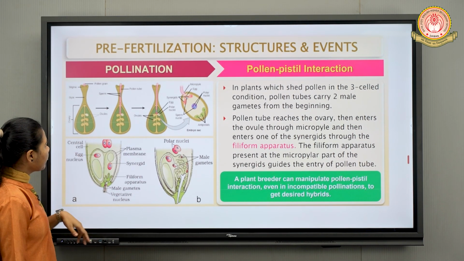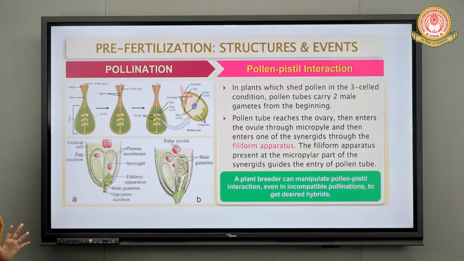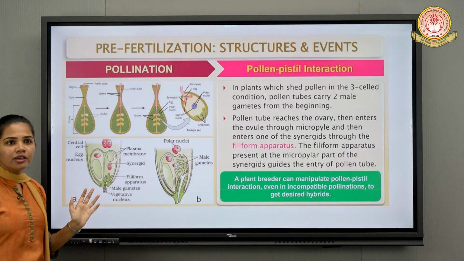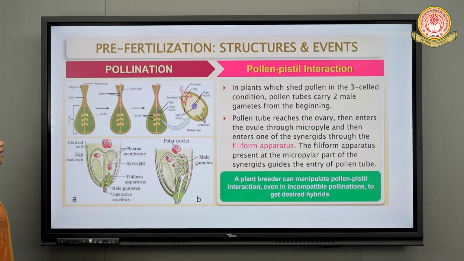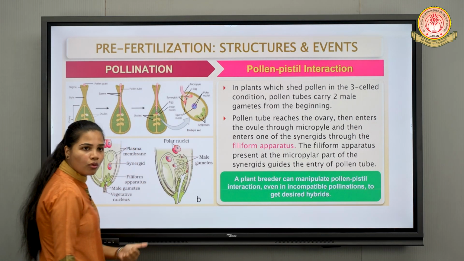In this diagram also you can observe, pollen grain has landed onto the stigma. Pollen grain has started to form the pollen tube. It gets entry inside the ovary, in that ovule.